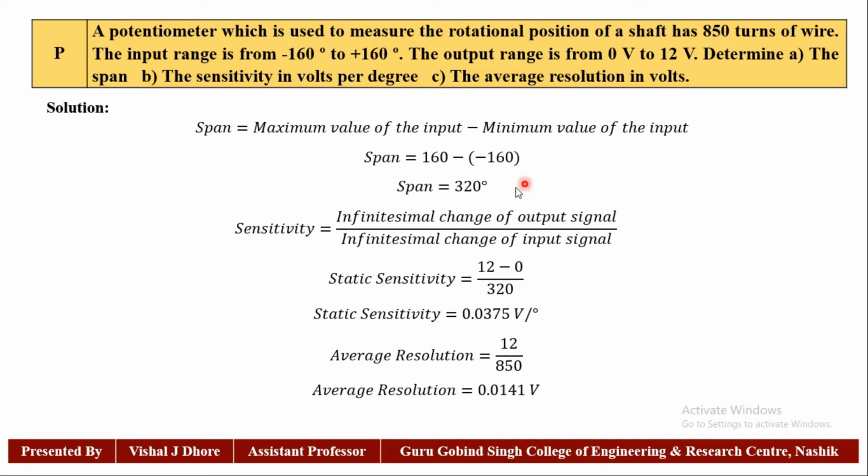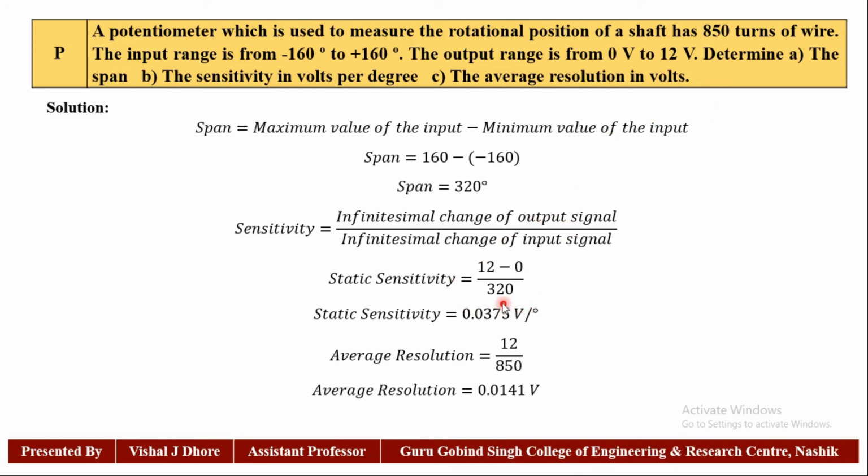The second one is sensitivity. As we know, sensitivity is equal to the infinitesimal change of output signal divided by the infinitesimal change of input signal. So it is the difference of the maximum and minimum of the output signal: 12 minus 0, divided by the span.